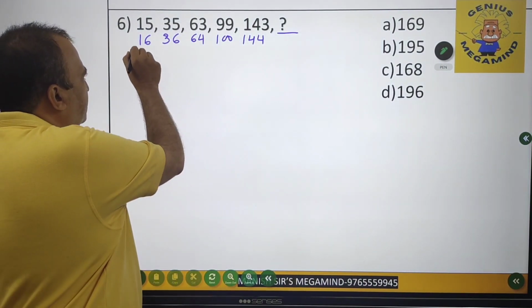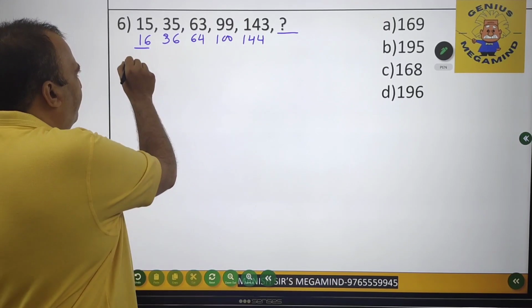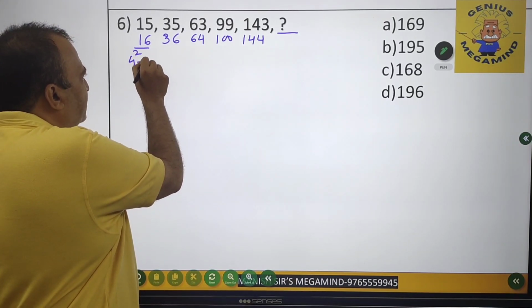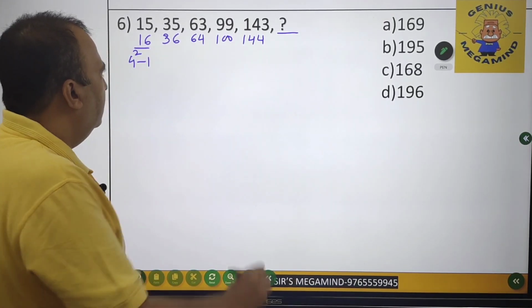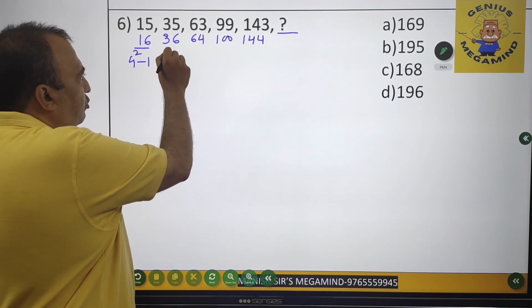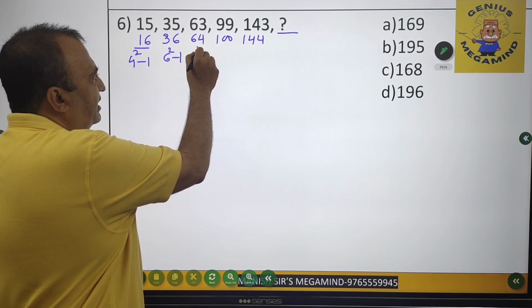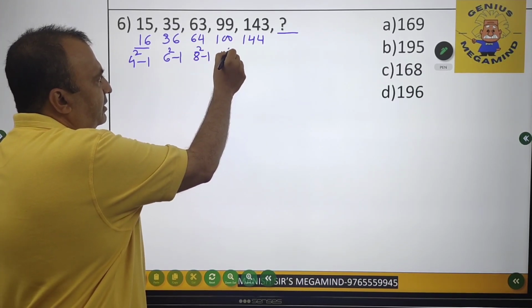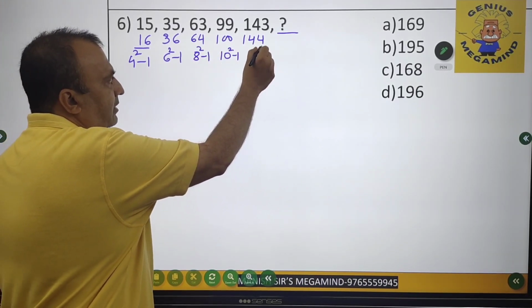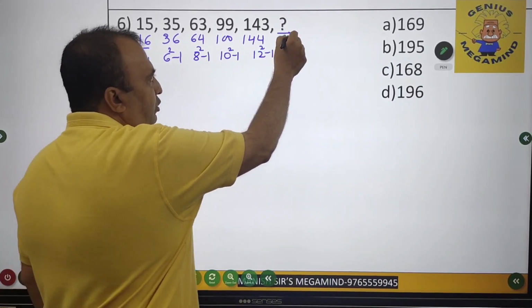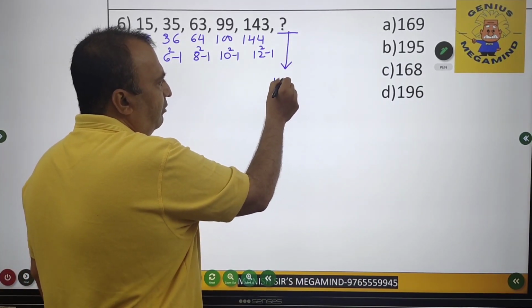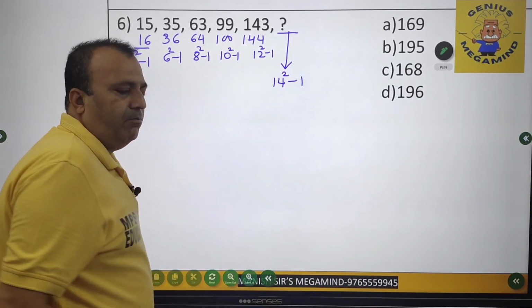So what is 16? So 16 is nothing but 4 square. So I can write 15 as 4 square minus 1. Now 36 is 6 square. So 35 can be written as 6 square minus 1. Then this is 8 square minus 1. Then this is 10 square minus 1. Then this is 12 square minus 1. So at the place of question mark, it will be what? 14 square minus 1.